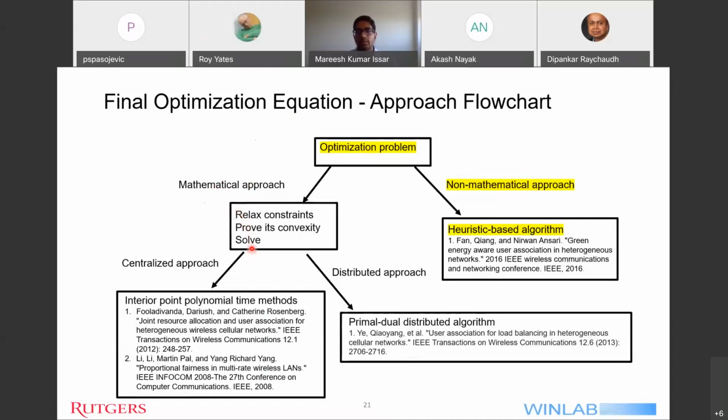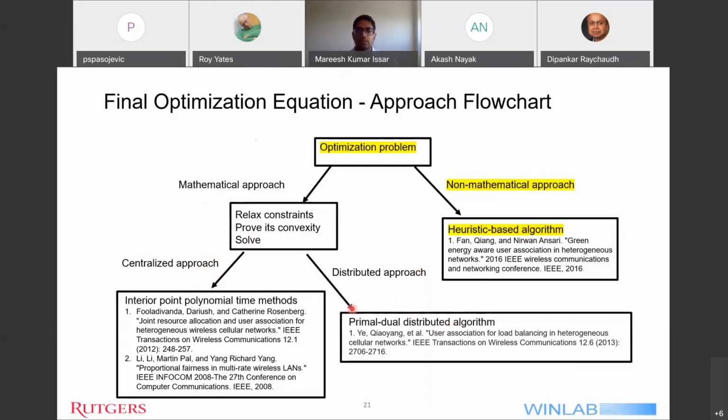This solution can be based on a distributed approach or a centralized approach. For the centralized approach, interior point polynomial time methods come up a lot as a strong solution. And for the distributed approach, many authors mention the primal dual distributed algorithm.